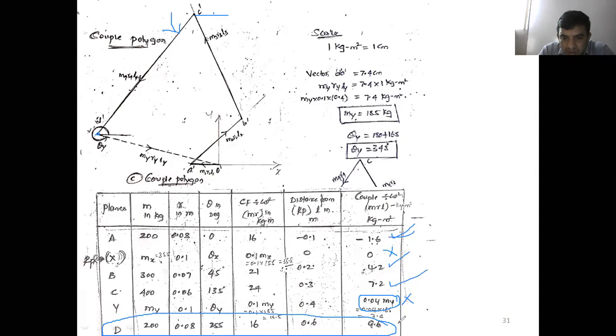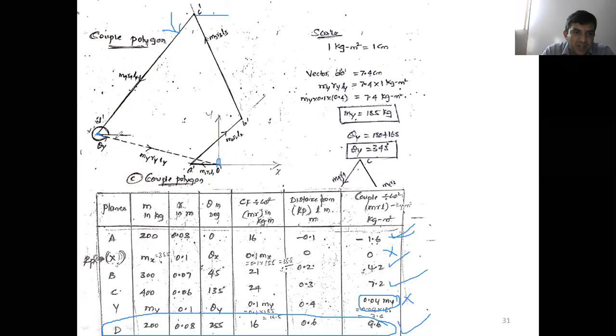Now once this is also completed, what remains is the only unknown, only one couple is unknown, the couple at Y. Just draw the ending point of the couple polygon. The ending point is D dash. Where is the starting point here? The starting point where you began drawing the polygon, that is O dash. Now we join D dash and O dash.